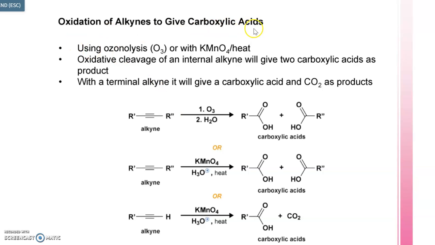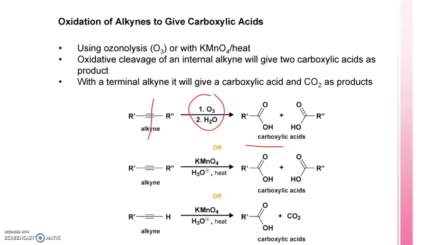The second synthesis of carboxylic acid is from alkynes. Alkynes, the compounds with triple bond, can also be changed into carboxylic acid, and this reaction we have already done, which is called ozonolysis. If we do ozonolysis of alkenes, they give us aldehydes and ketones. But if we do ozonolysis of alkynes, triple bond, then carboxylic acid is the ultimate product, final product. So we just need to break the compound from triple bond. We'll get two fragments and both fragments would be carboxylic acid.